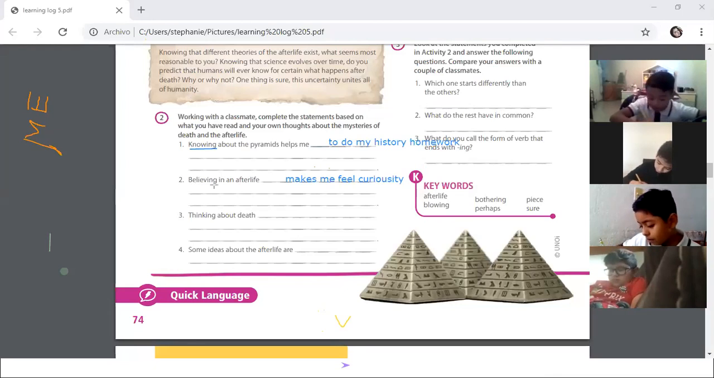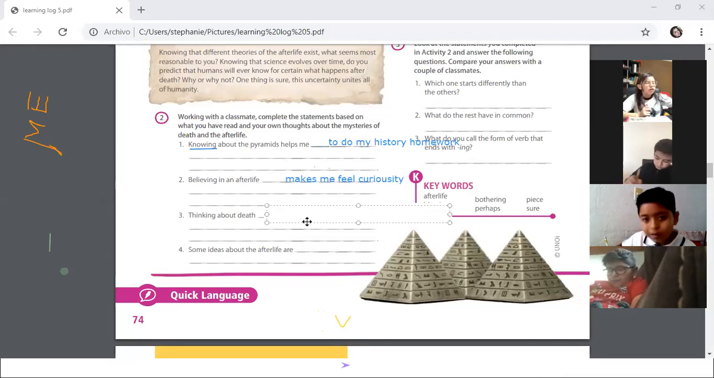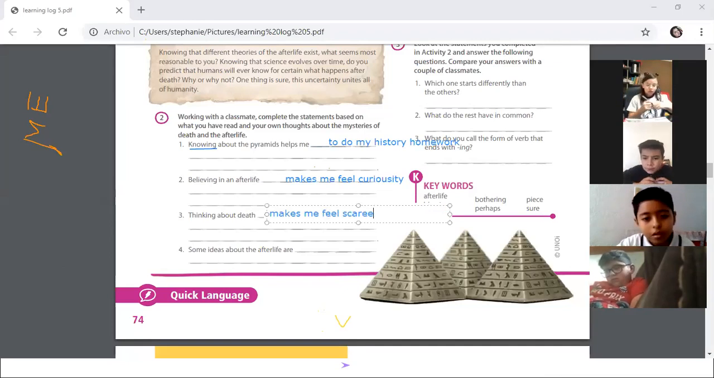Okay. Number 3. Thinking about death. How do you feel when you think about death? Scared. I feel scared. Thinking about that makes me feel very scared. Yes, makes me feel scared, okay? Yes, Eric, you have to write the answers in your learning log. Okay, thinking about that makes me feel scared, right?